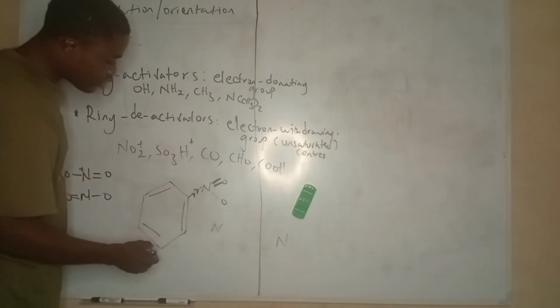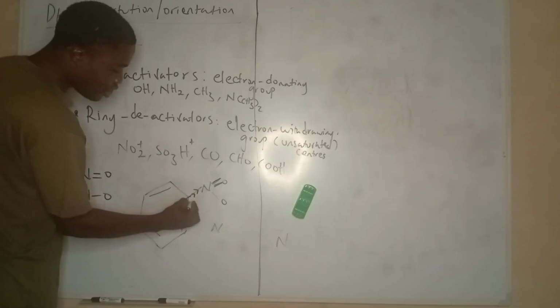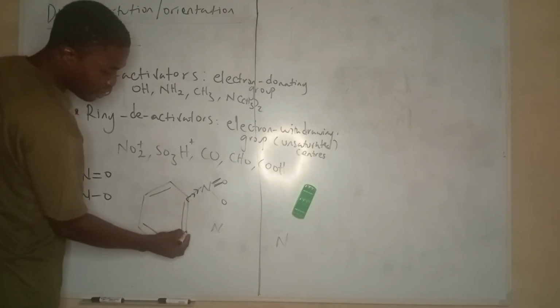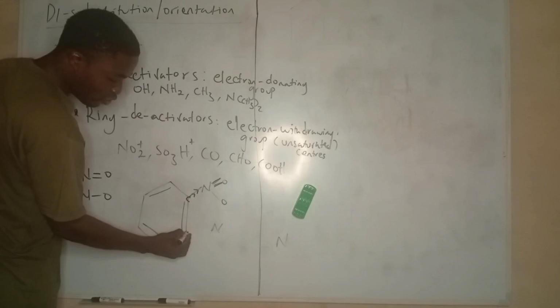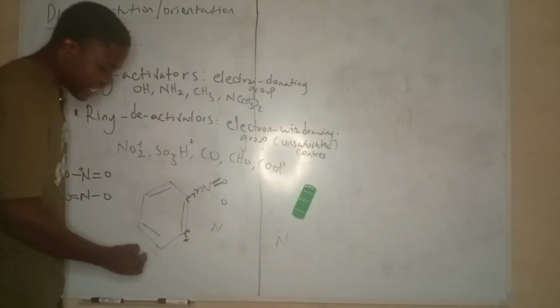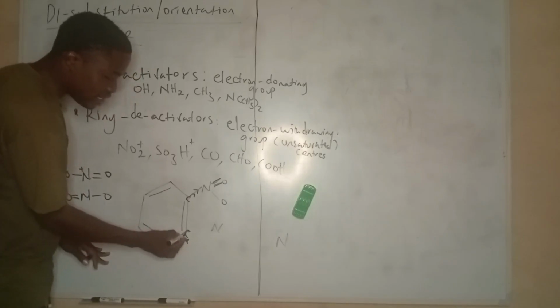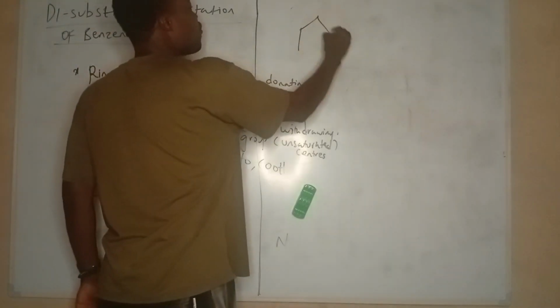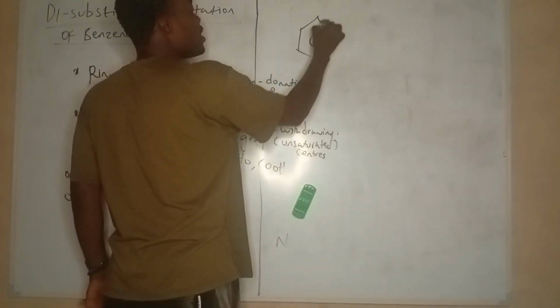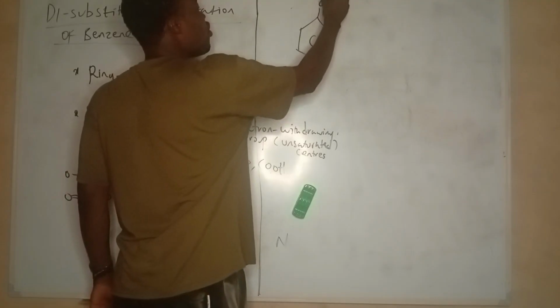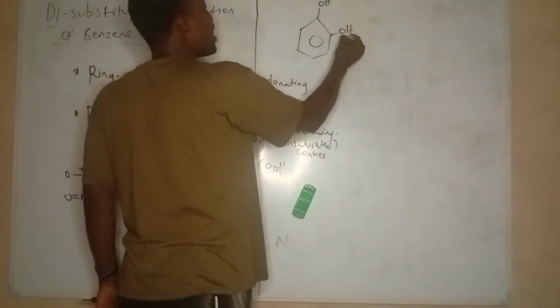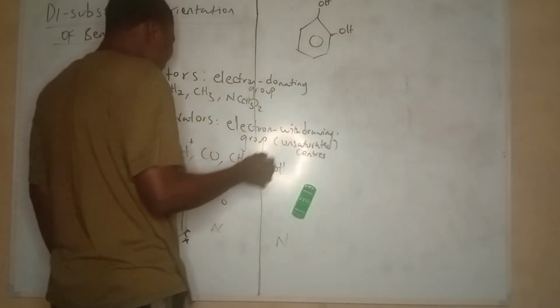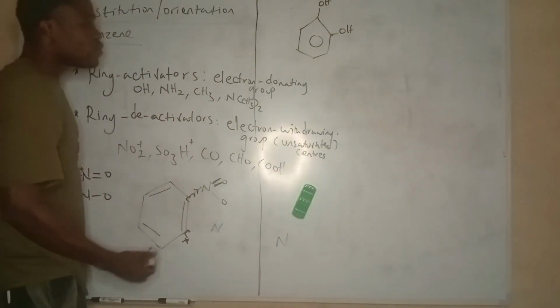So withdrawing electrons from the benzene ring, what does this carbon do? This carbon in turn tries to withdraw from here. So when this carbon tries to withdraw from here, it creates a kind of positive charge here. So it has activated a position. If you recall at the beginning of this class, we said for benzene, when there are two OH groups that are 1,2 to each other, next to each other like this, we say it is ortho.